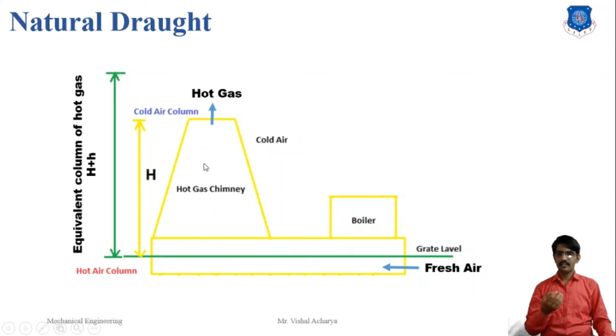When the hot gas fills up, density generates some pressure. Same for the atmospheric air, due to the grate level height, atmospheric pressure is generated. So here there is a positive pressure difference, air enters and hot gas goes outside. This is how the natural draft system works.